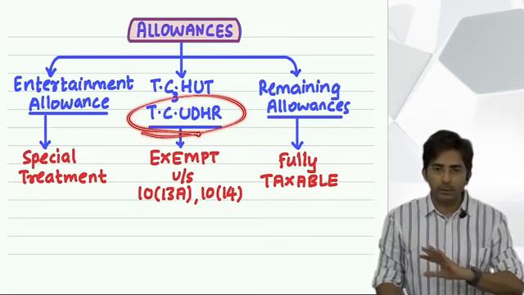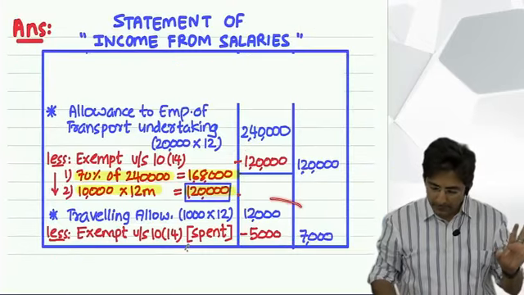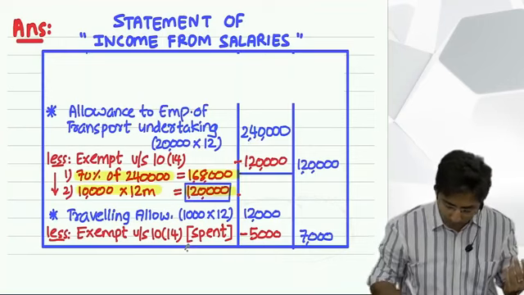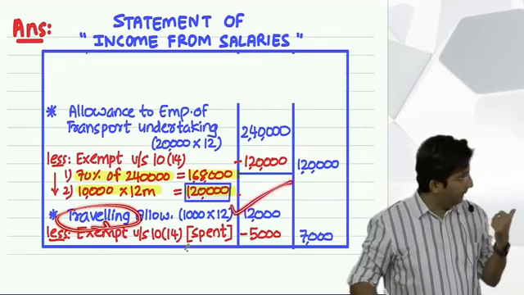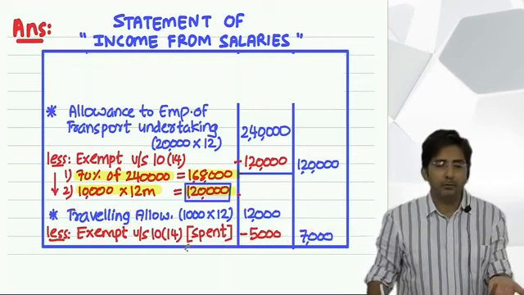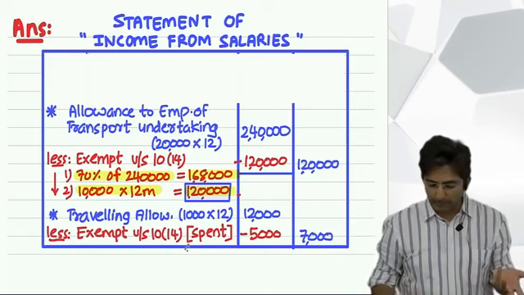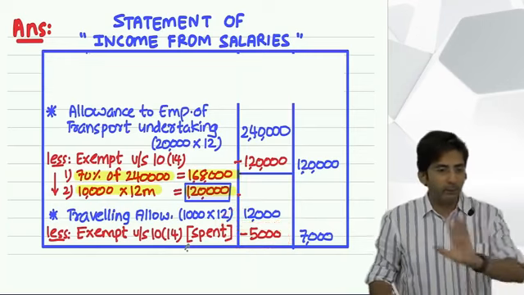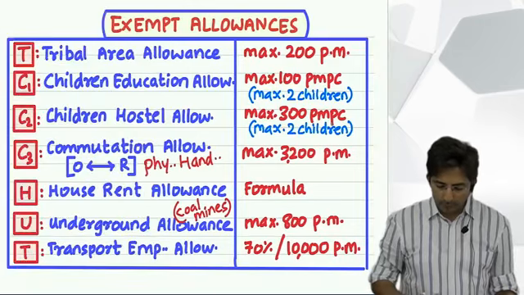But everywhere the rule is the same. See, in this one presentation, everything is understood. Whether it is traveling or whatever, first write the given amount in the inner column and then minus what is spent. Balance in the outer column. At the most what will happen? Spent amount you feel it's not given. So there also I told you, if the spent amount is not given, then minus full. Assume fully spent and fully exempt. Okay. So all the allowances are taught.